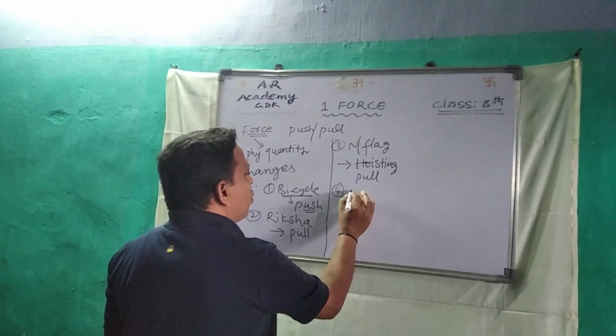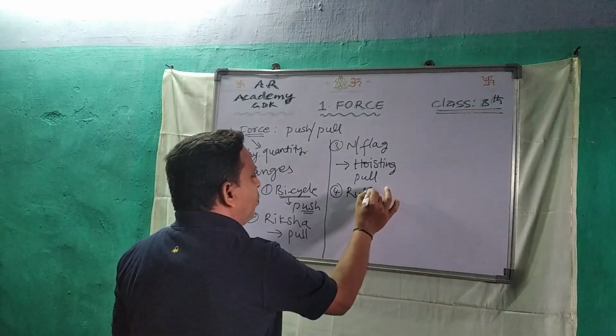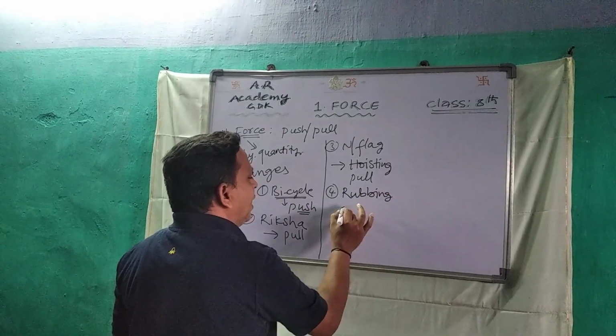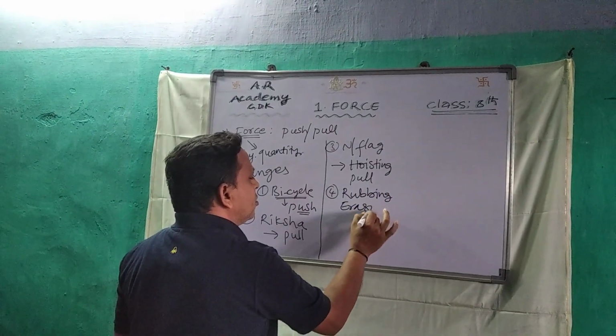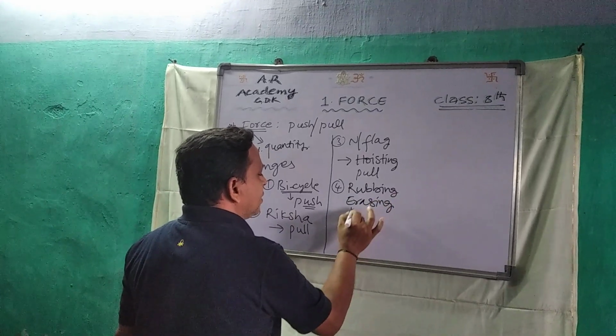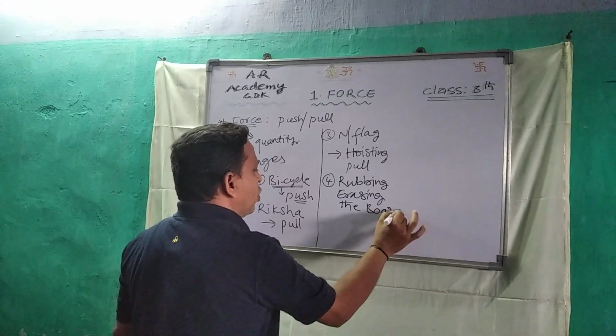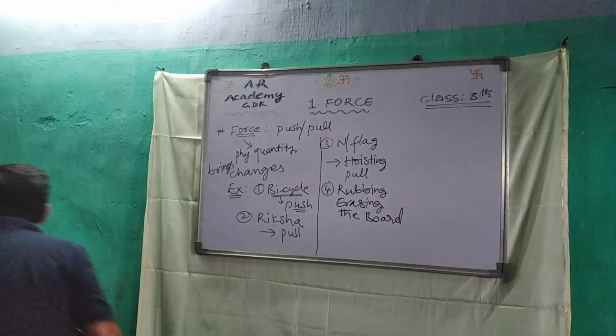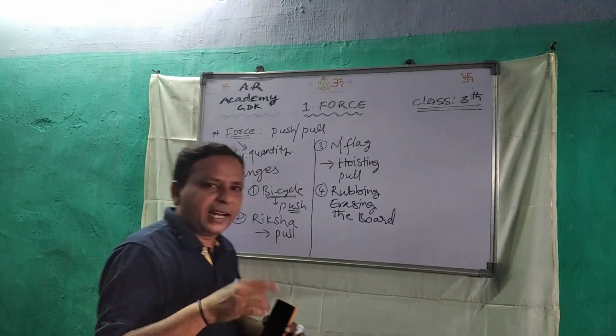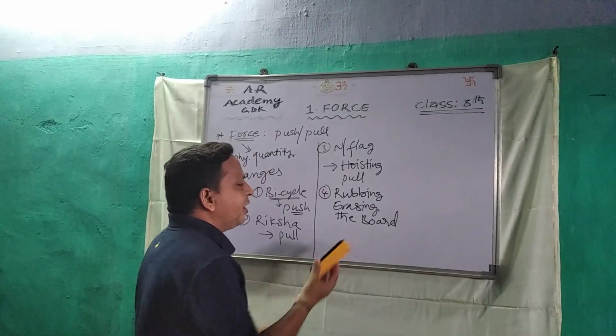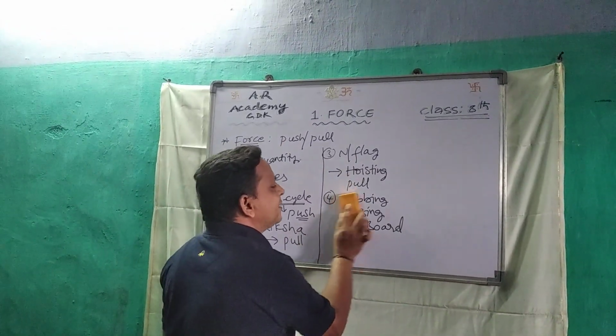Another one is rubbing or erasing the board, blackboard or whiteboard. While erasing the board, what we will do? Like this we will erase.